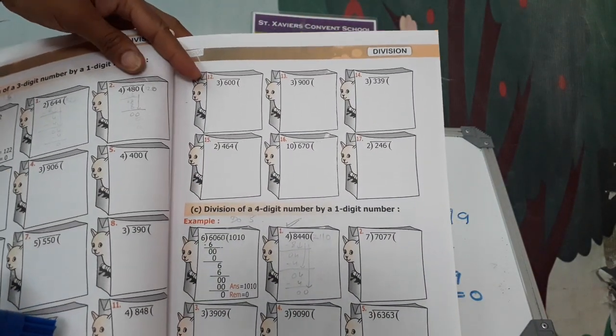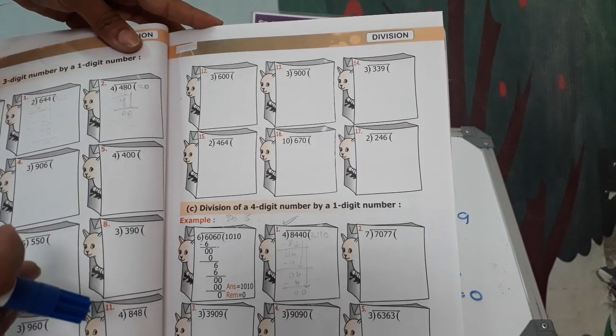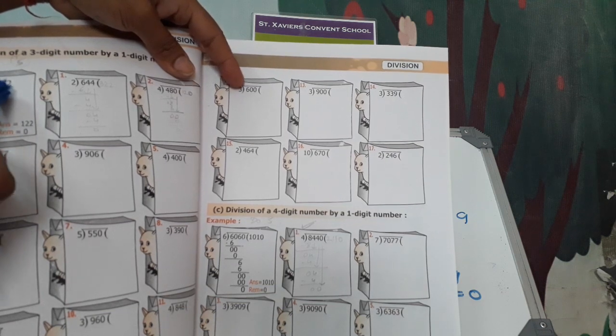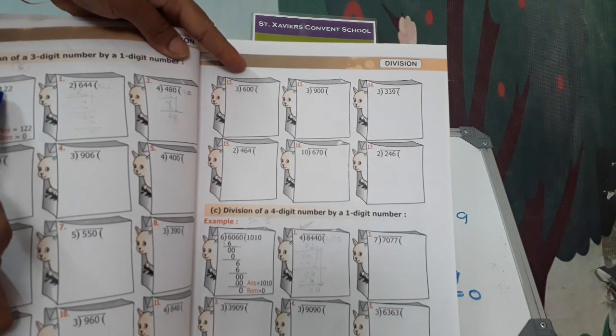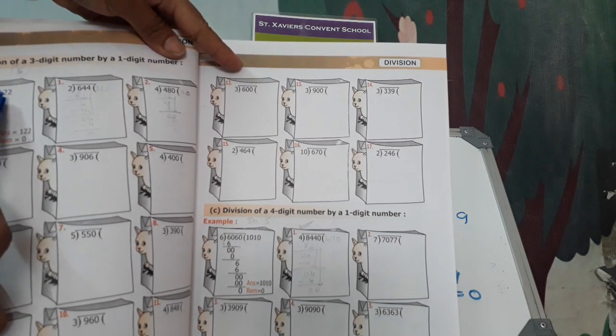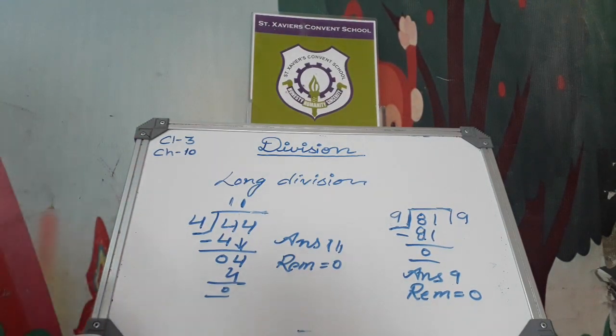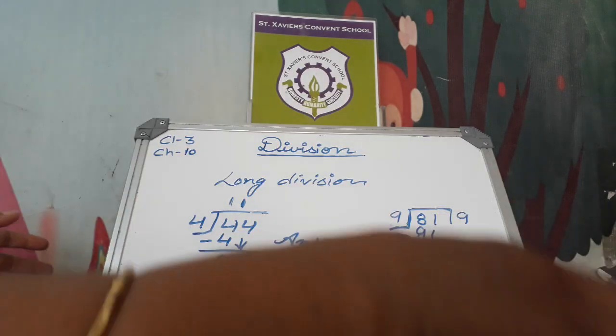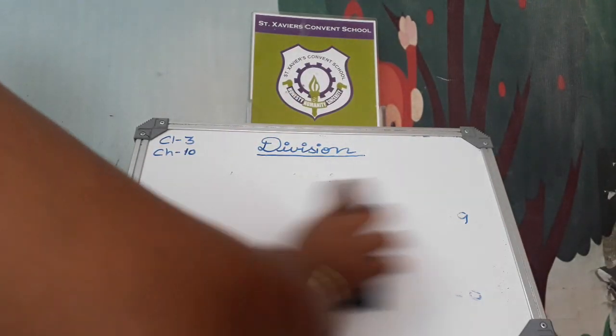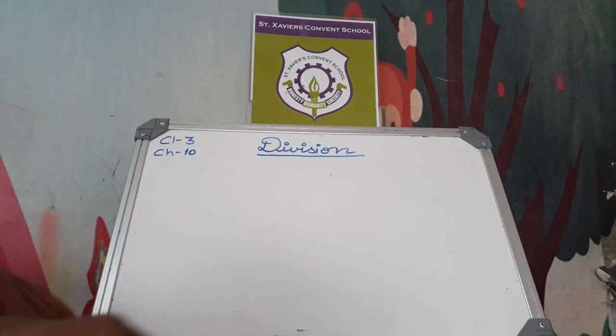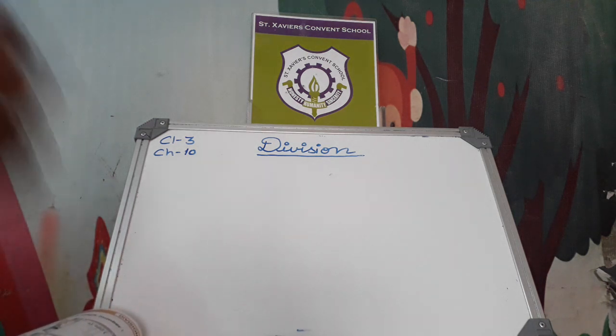Division of a 3-digit number by a 1-digit number. Look here, these are 3-digit numbers, and we have to divide each 3-digit number by a 1-digit number. How to do it? Now see here. The first one is also done for you. Now see number 1.